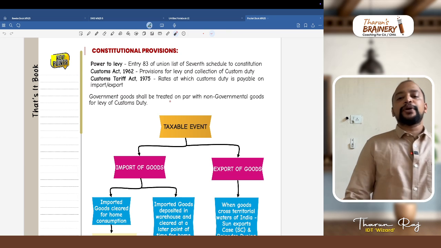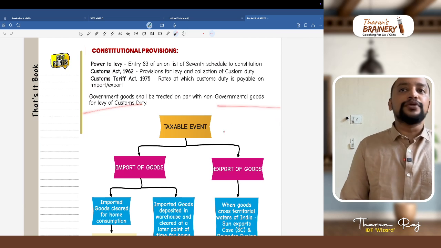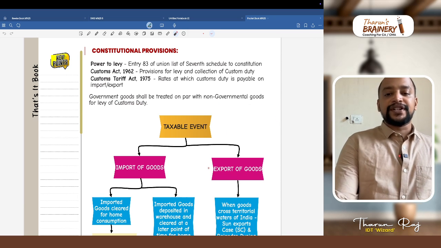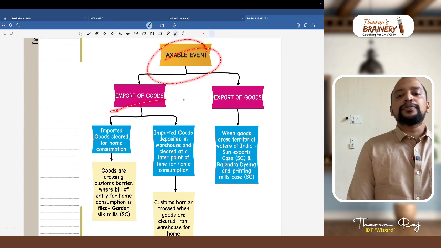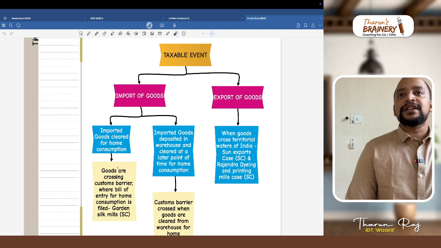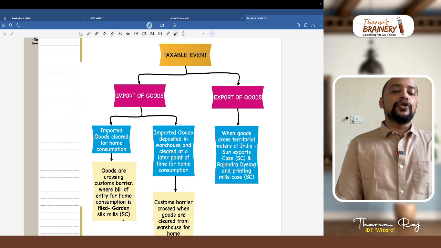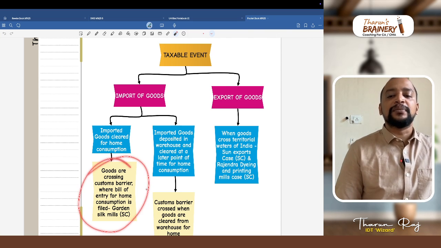And one more important point we saw is that garment goods shall be treated on par with non-garment goods also for the purpose of levy of customs duty. Then we saw taxable event. Taxable event, so import and export. In case of import of goods, what is a taxable event? Imported goods cleared for home consumption, the date on which goods cross the customs barrier for entry for home consumption, that will be called the taxable event as per Garden Silk Mills case.